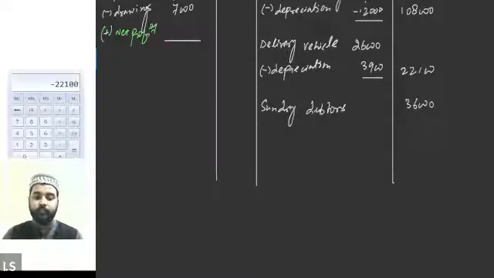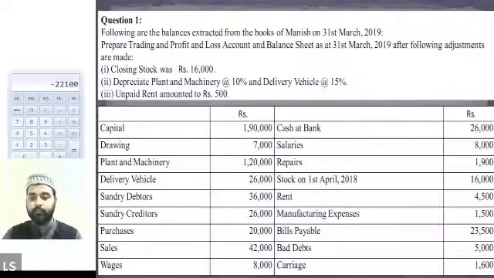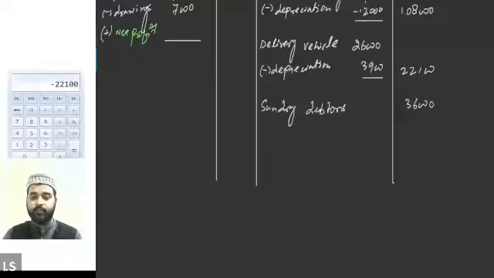Then the next item in the question is sundry creditors. So sundry creditors is also 26,000. So there is no adjustment entry regarding the sundry creditors as well. So 26,000 I can write it down directly in the balance sheet on the liability side. So sundry creditors 26,000.